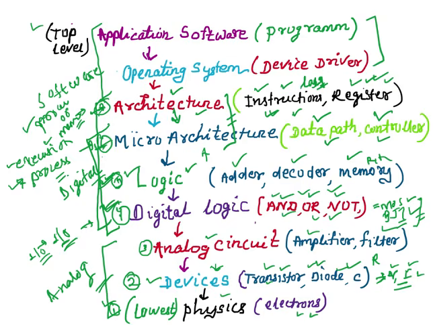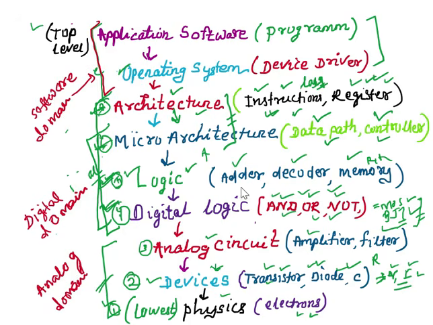The next top level is the operating system. This is level 8, right? So at this level, this is the operating system part. This level provides an interface to the user to access the hardware with the help of device drivers.